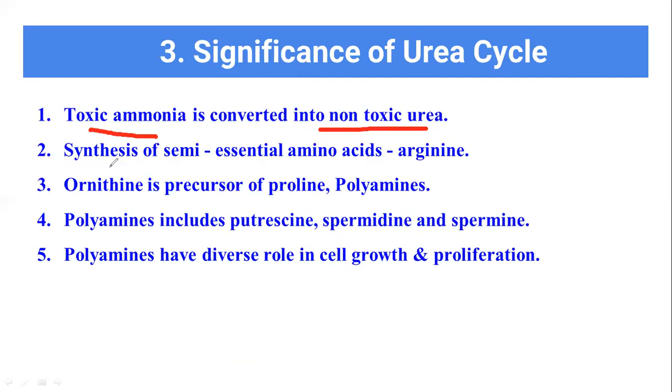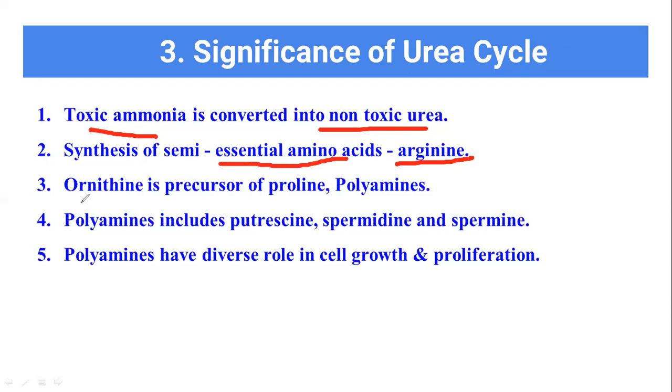Another thing is the synthesis of semi-essential amino acids like arginine. So through the urea cycle, this semi-essential amino acid like arginine is produced. Amino acids are of different types: essential, non-essential, semi-essential. So semi-essential amino acids like arginine are produced during the urea cycle.